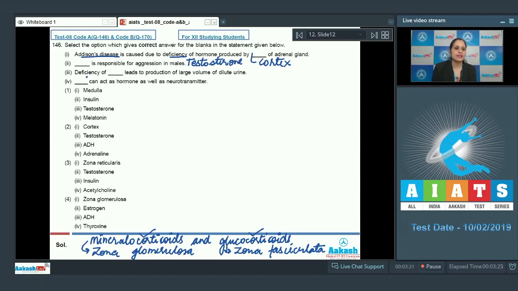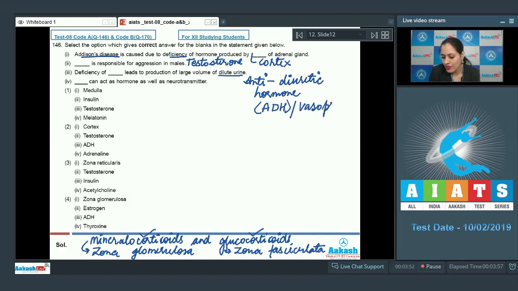The next statement is deficiency of blank leads to production of large volume of dilute urine. And deficiency of which hormone will lead to production of large volume of dilute urine? It is the deficiency of antidiuretic hormone, abbreviated as ADH, also known as vasopressin. It is released from the posterior pituitary.